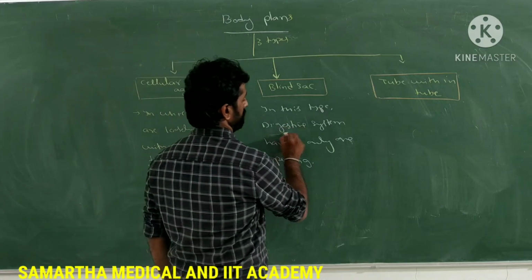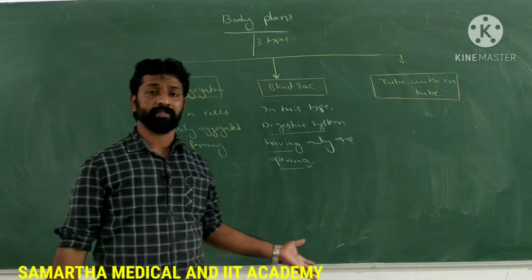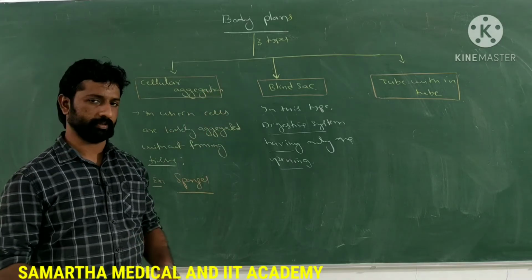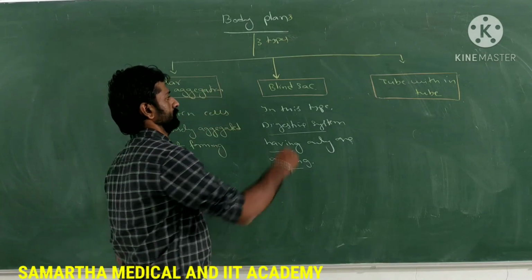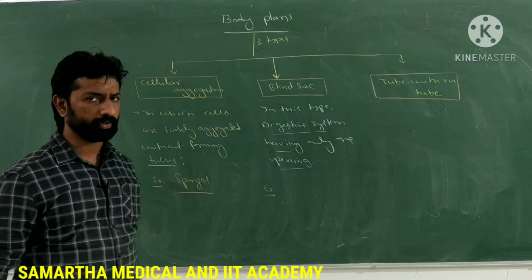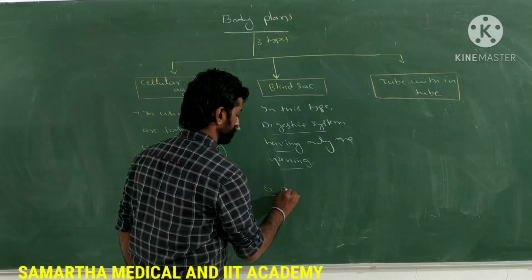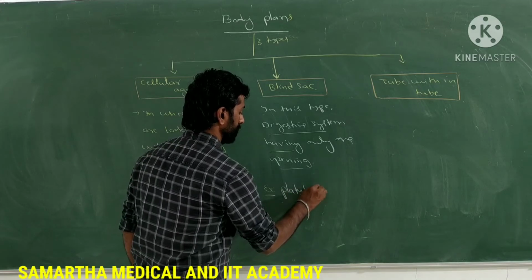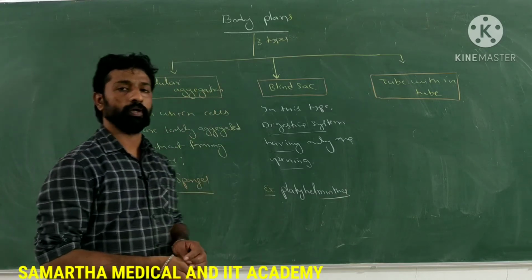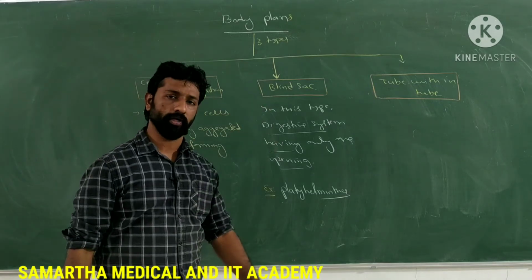So the digestive system is having only one opening, and the same opening acts as the mouth and the anus. Then such a body plan is called blind sac. Right? So what is the example you can write here? That is platyhelminths. In platyhelminths only an incomplete digestive system is present, right? So it is an example for the blind sac type of body plan.